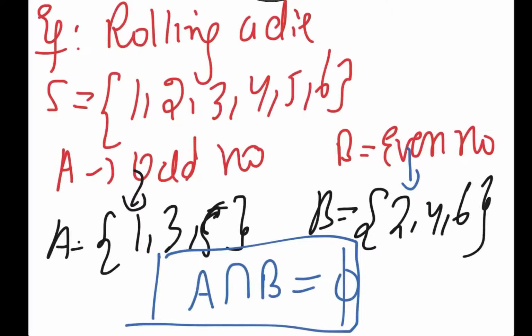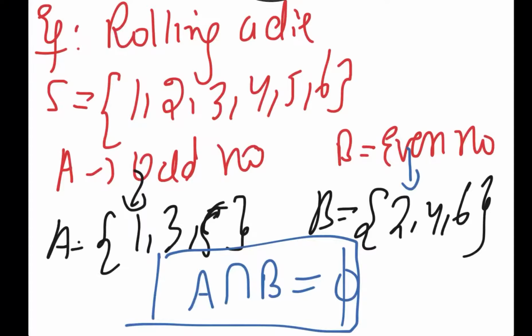If an odd number occurs, the even number won't appear, and if an even number appears, the odd number won't appear. So they are mutually exclusive, as the occurrence of one completely eliminates the occurrence of the other. For such mutually exclusive events, the intersection of the sets is always the null set, which means there is no common element or possibility in them. That's why they are absolutely different from each other.